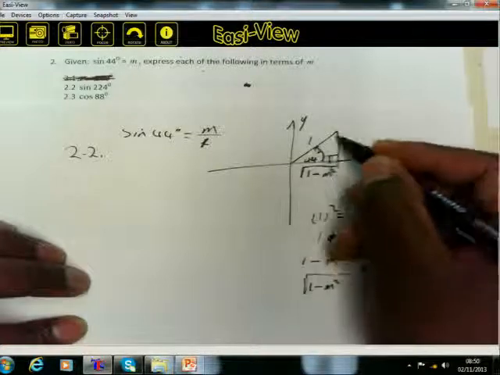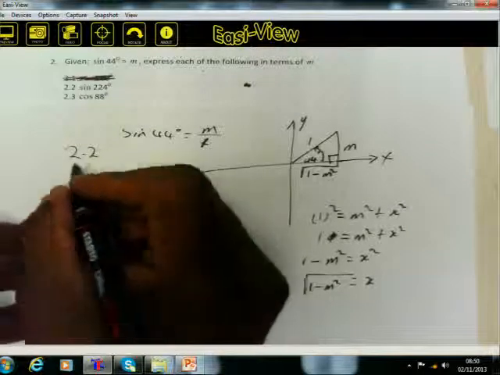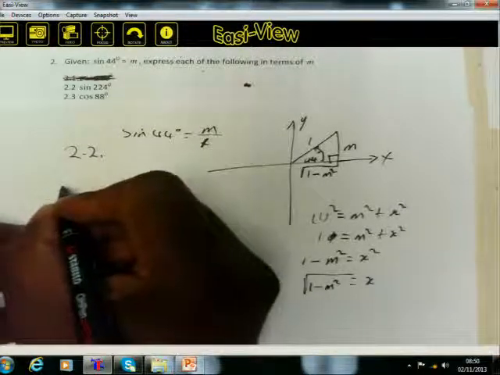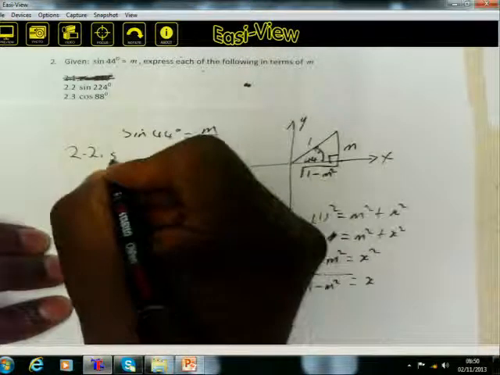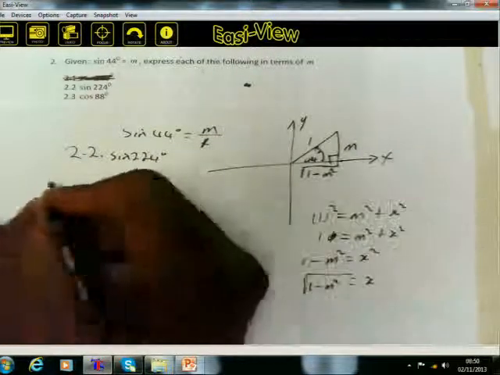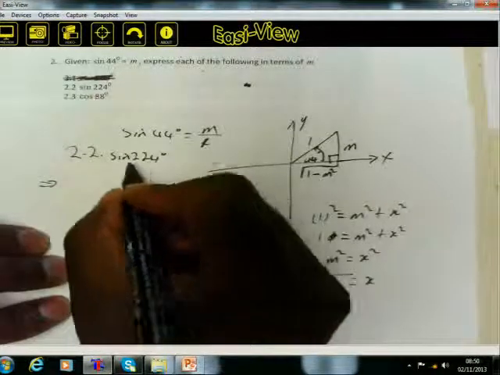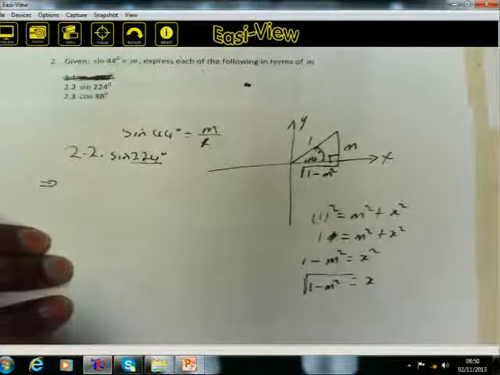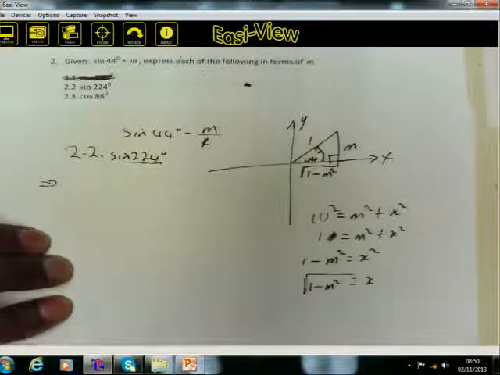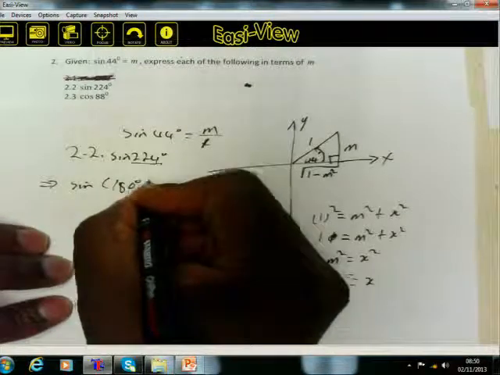If this one is 44, that one will be 46. Check. 2.2. The question states: determine the value of the sine of 224 degrees. Let's check the sine of 224. 224 is an angle in the third quadrant. And in the third quadrant, remember we said 180 plus. So we can have the sine of 180 degrees plus.